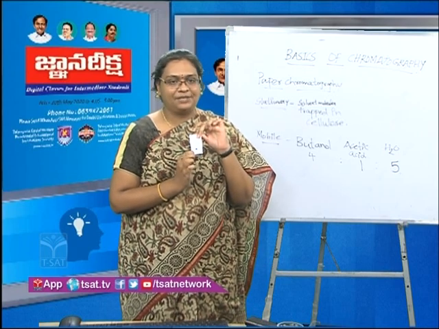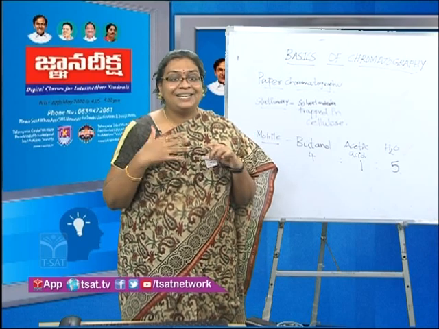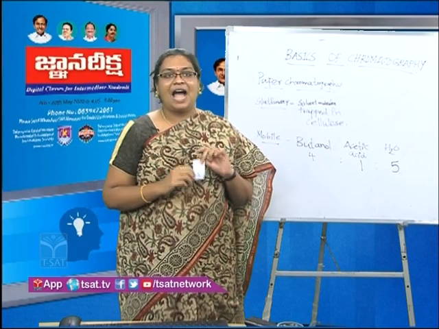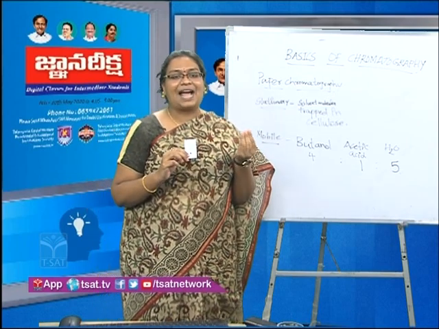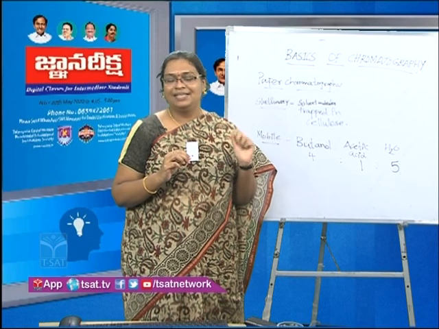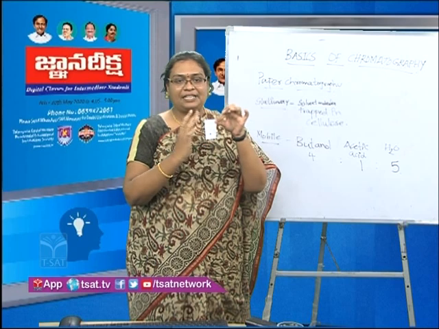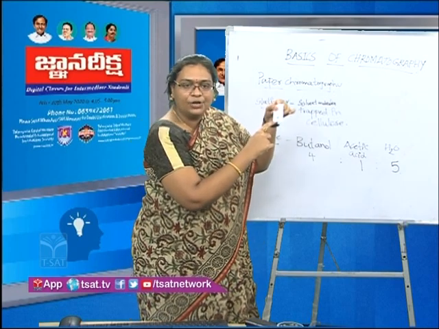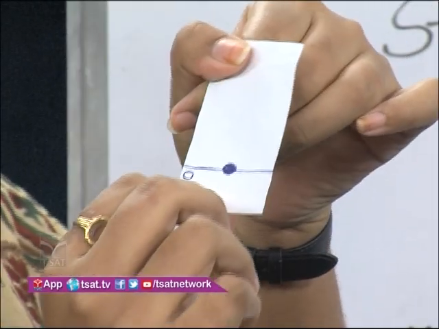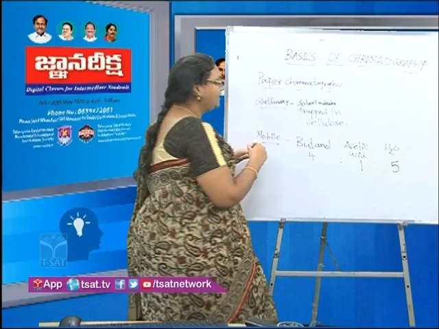It is the best quality filter paper because we do not want any impurities to hinder the separation of the components, and thereby it is an ideal choice. In my hand I have a paper cut into a strip, and now I have a dot marked on it. I'll magnify the image for your convenience.